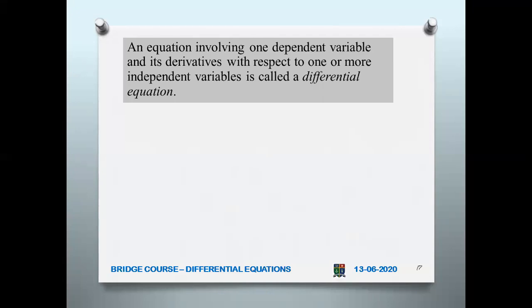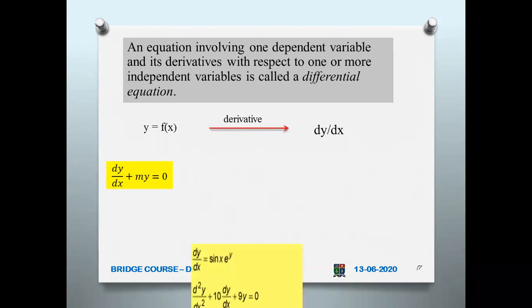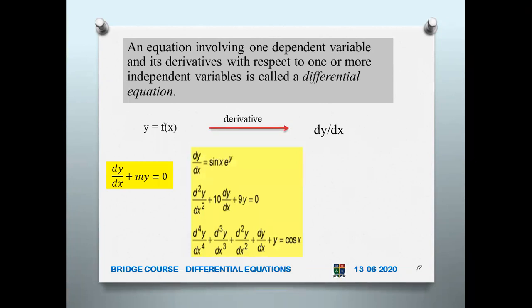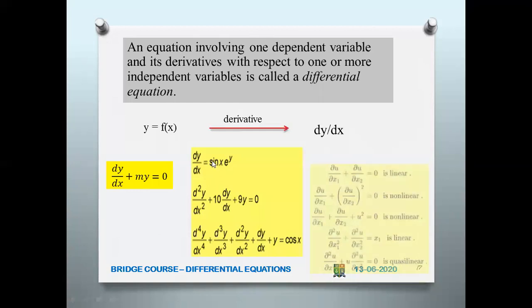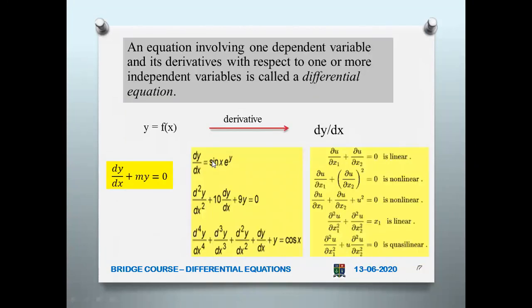We can see one example here. So y equal to f of x. Now here, you can differentiate. When you differentiate, you get dy by dx. So when it is differentiated, you can form a differential equation dy by dx plus my equal to 0. This is one example of a differential equation. Now another set of examples: dy by dx is equal to sin x e power y. This is also a differential equation because one derivative is involved, and then there is a second example with sin x e power y.